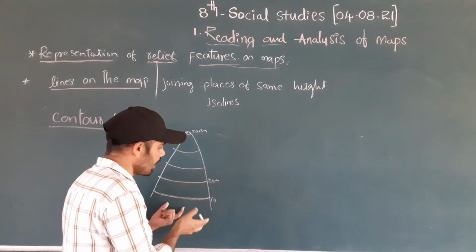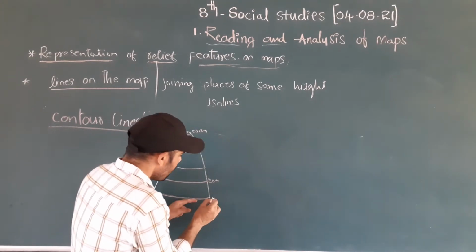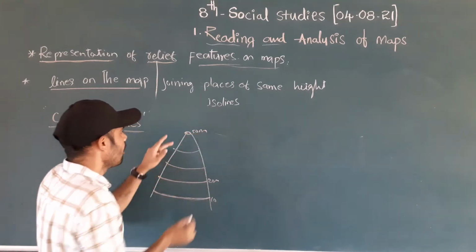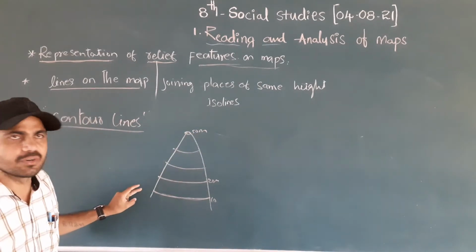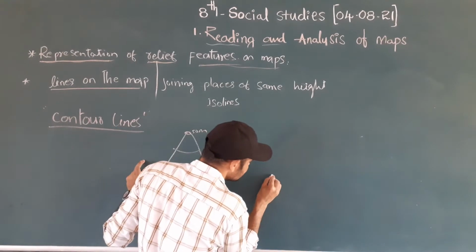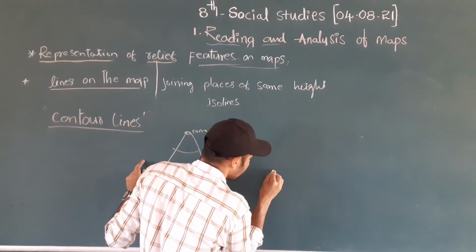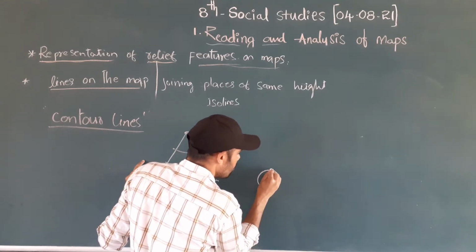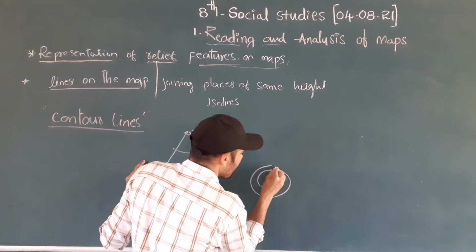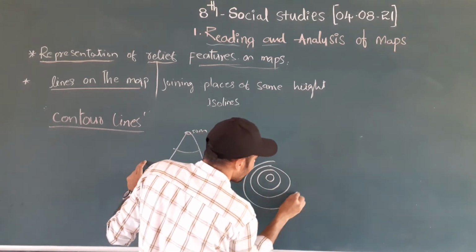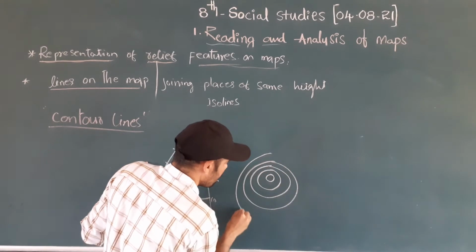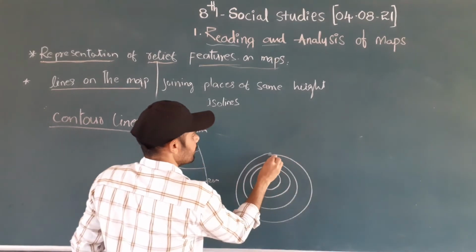What we have to draw is, here, 1, 2, 3, 4, 5. How many lines were there? There were 5 lines. In the 5 lines, this is 1, 2, 3, 4, 5.